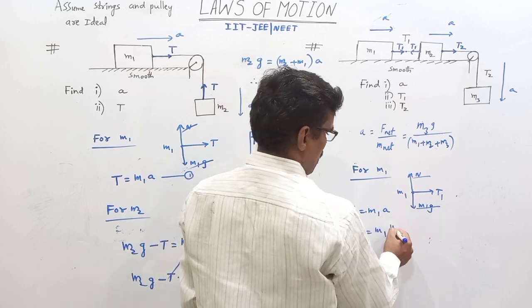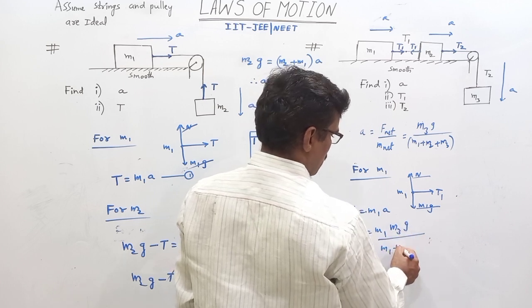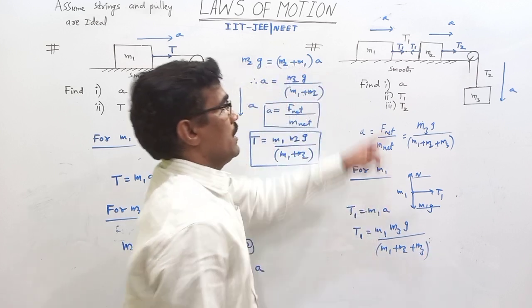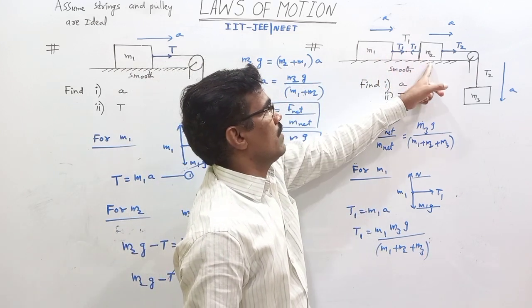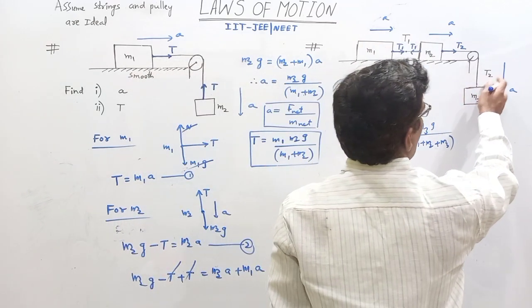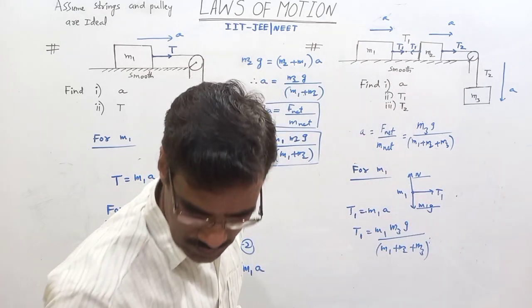Here a means M3g divided by M1 plus M2 plus M3. So this is the tension in the string which is connected to M1 and M2. What about T2? Free body diagram for T3 gives us the answer.